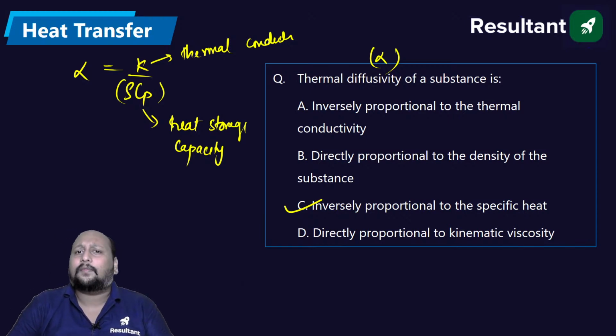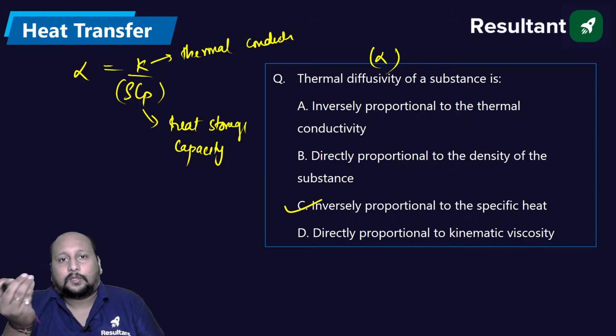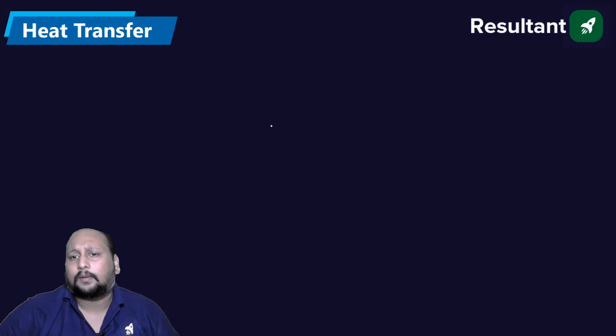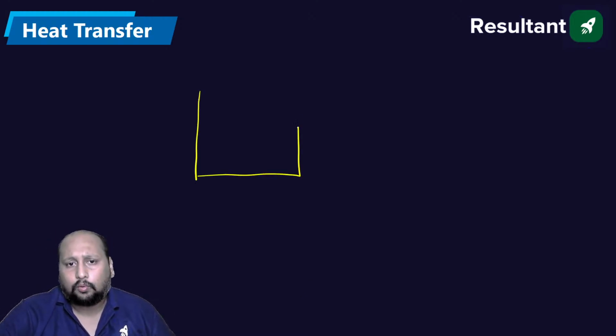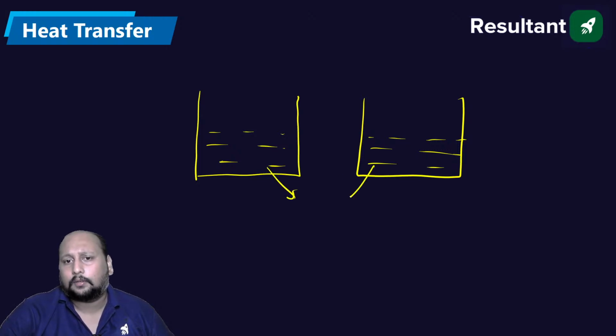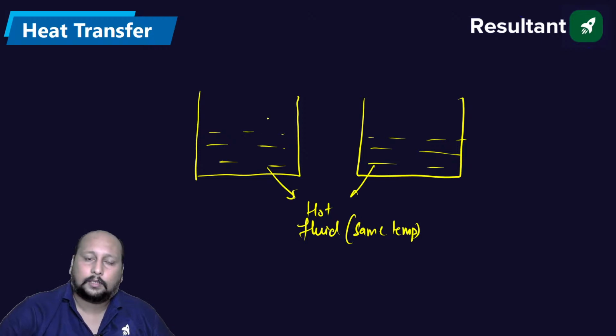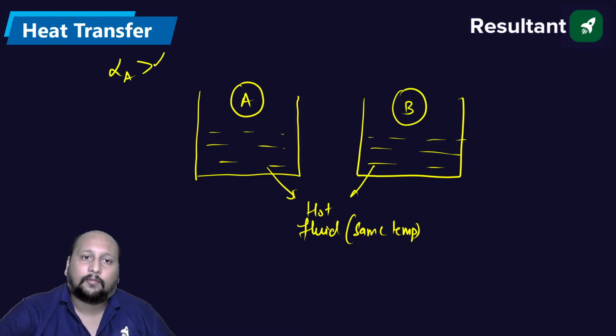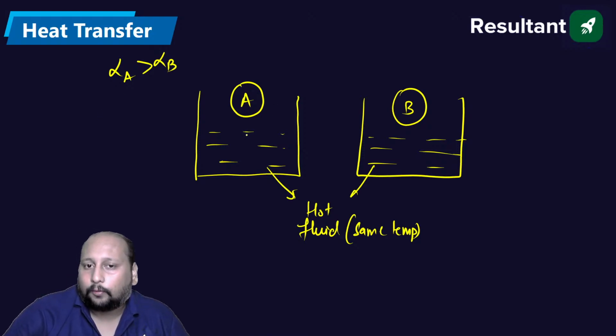Achha, can you tell me what is the physical significance of thermal diffusivity? Thermal diffusivity क्या होता है? What is this thermal diffusivity telling us about? Let me take a simple example to make you understand. Let us suppose we are having two vessels in which I am keeping a very hot liquid, same temperature. So let us suppose I am having a metallic ball A and metallic ball B such that alpha of A is more than alpha of B, right? So if I try to dip it, what will happen?